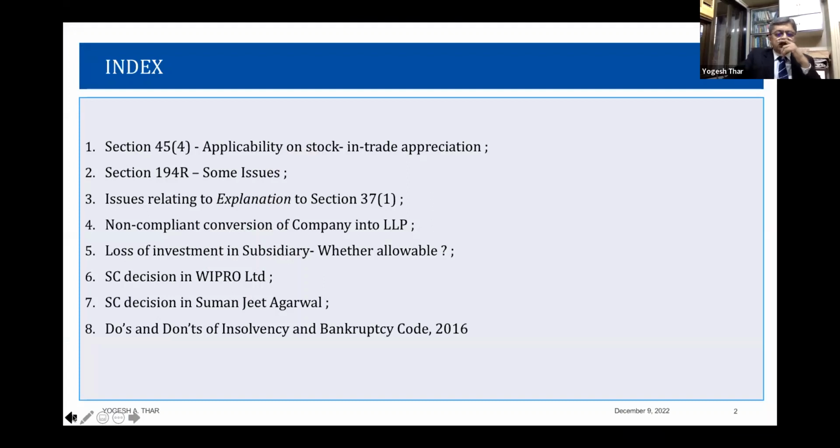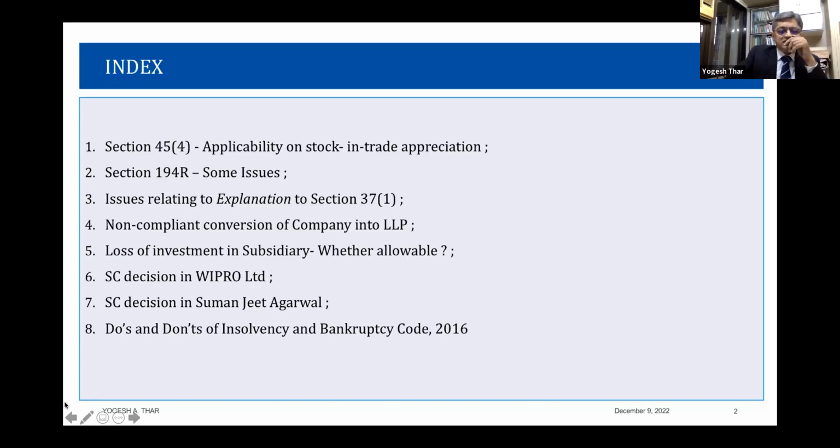These are the topics that I intend to cover. Section 45.4, not all the aspects of 45.4, but one of the interesting aspects of 45.4, and that was in fact the first of the list that Abitan and his team wanted.